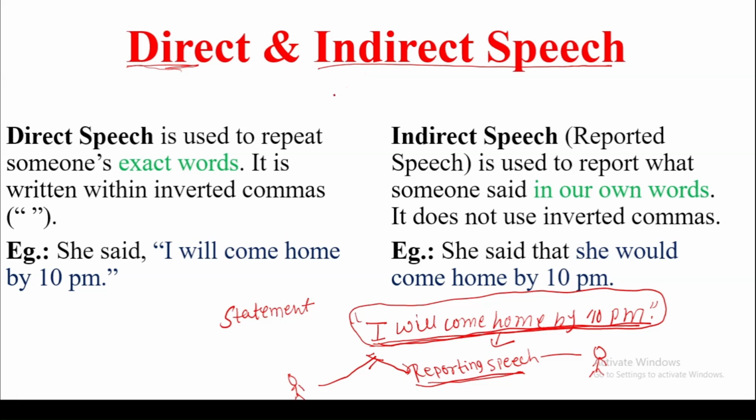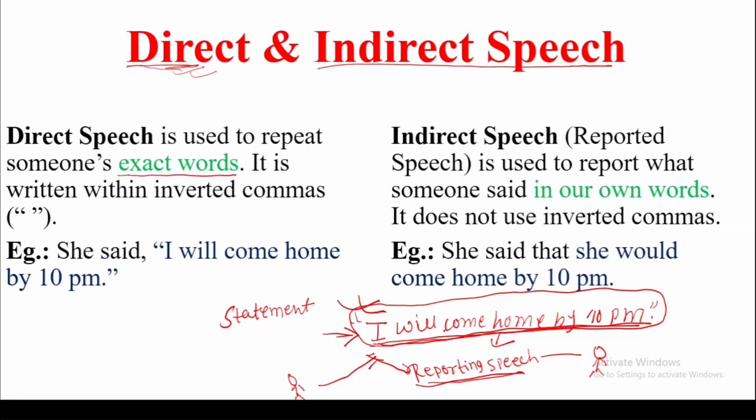So what is direct speech? Direct speech is used when we use the exact words or the same wording of someone's speech. It means if I use the same sentence while reporting, that is direct speech.